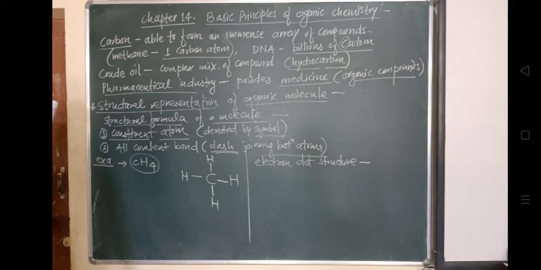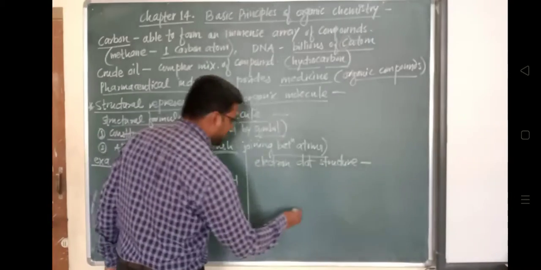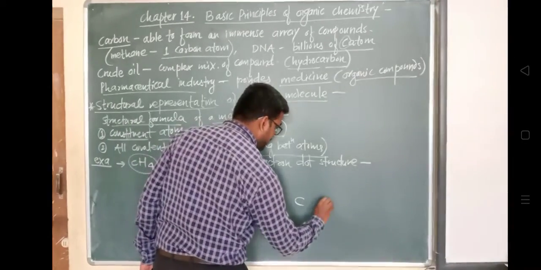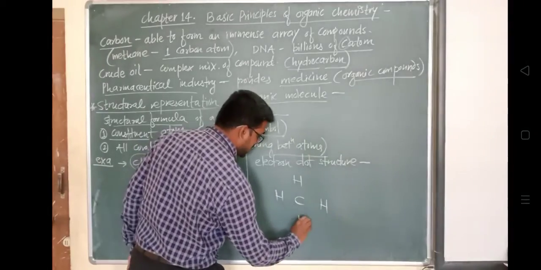The valence electrons of all atoms are shown as dots around them. Two dots drawn between two atoms indicate one covalent bond between them. Take the same example. This is a carbon atom, and here there is hydrogen, here hydrogen, here hydrogen, and here hydrogen.